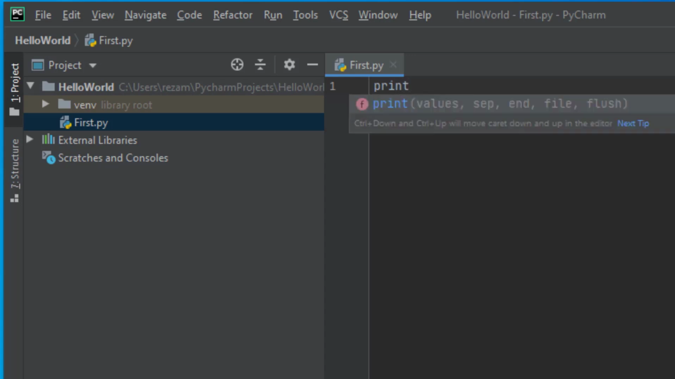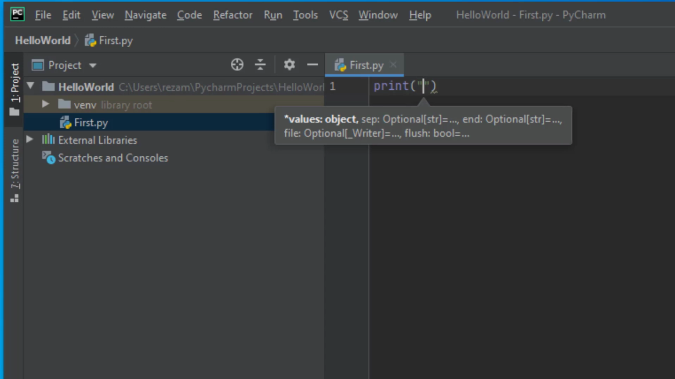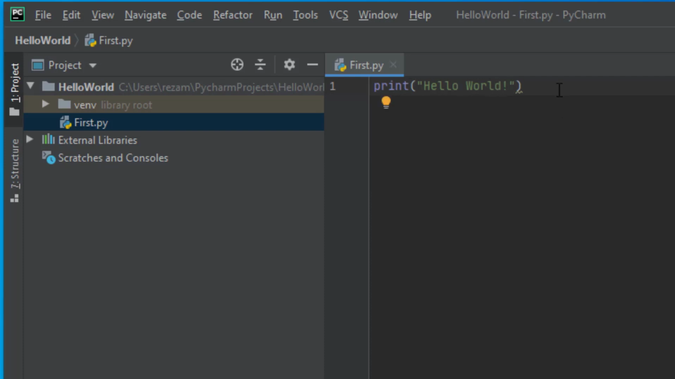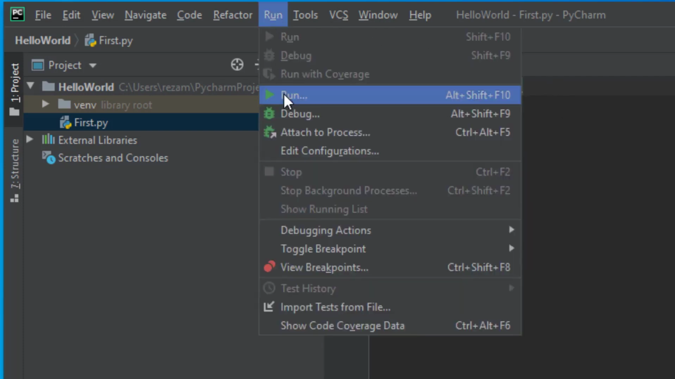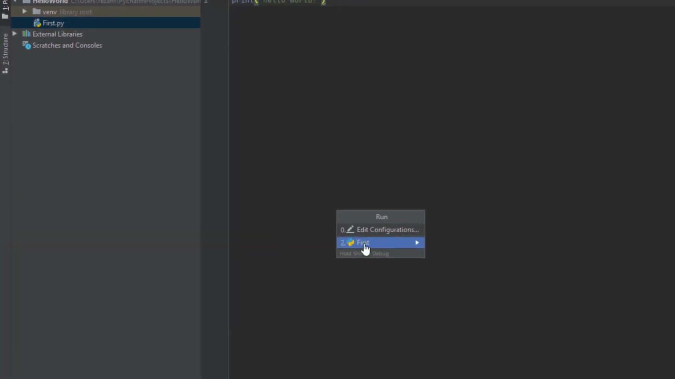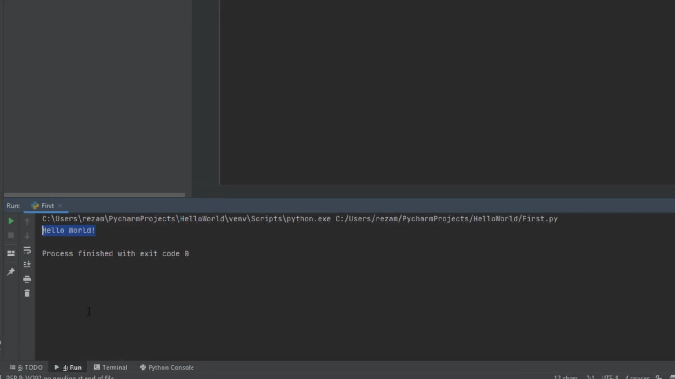I will write print, and then in the parentheses and in the double quotations, I will write Hello World. If we run this program, only this line would be shown to the user. I will run it. It will ask me which file you want to run. I will choose first, and then you can see Hello World is printed on the screen. This was our first very simple Python program.